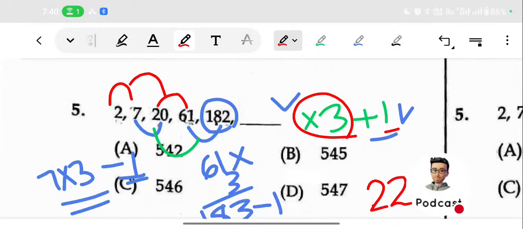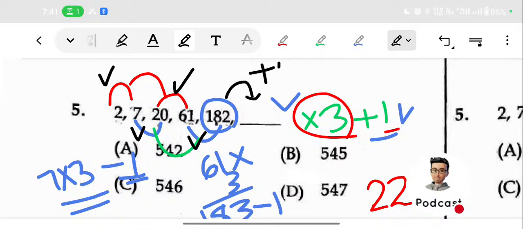So we understand we are multiplying with 3, then in the first case we are adding 1, then minus 1, then plus 1, minus 1, then next will be plus 1. Do you understand? There will be a particular pattern. Sometimes the pattern will repeat after a gap. Here it is like that.